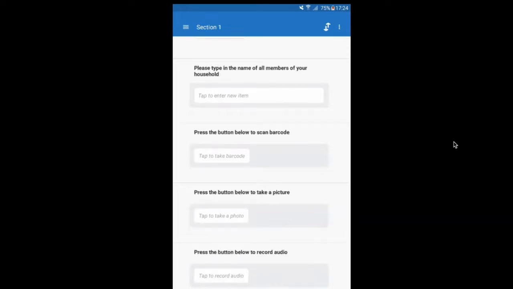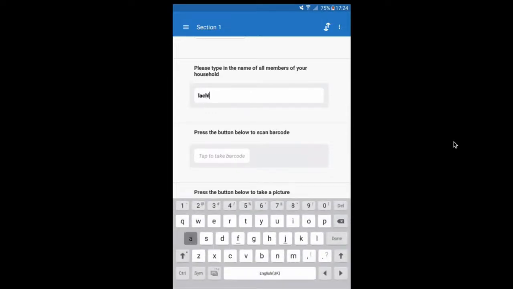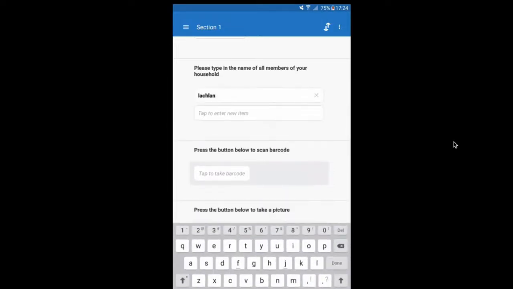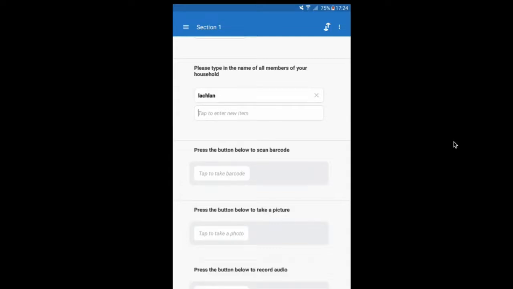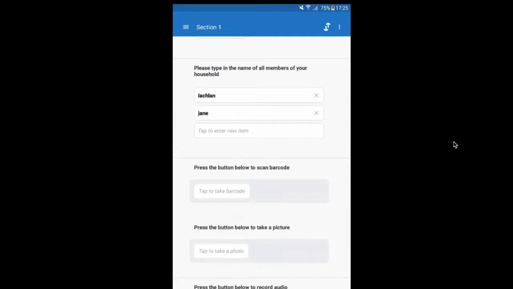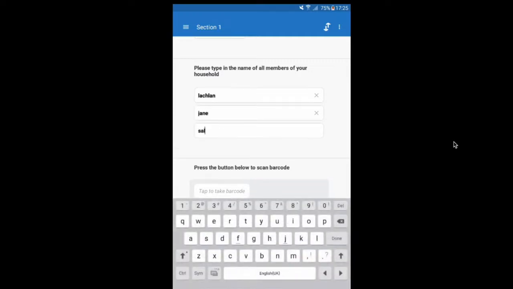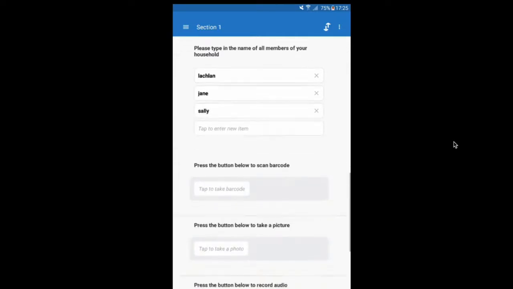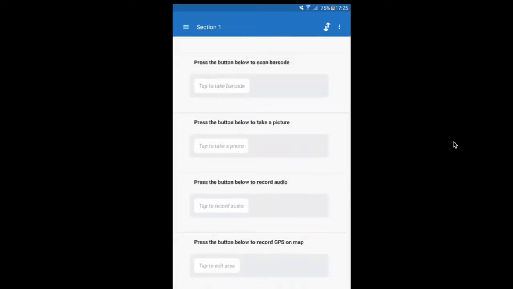Next up, we have a list type question. This is basically a string of text inputs. So we can enter the first name, and then when we press enter, the list type question gives us a second option to add a new item. We can continue this for all members of our household. The next type of question we have is a barcode type question. So what you can do is tap the button here and it will open the tablet's camera and allow you to scan in a barcode.